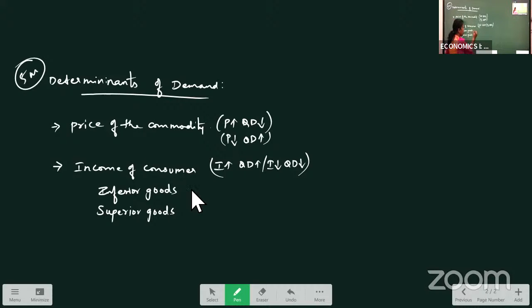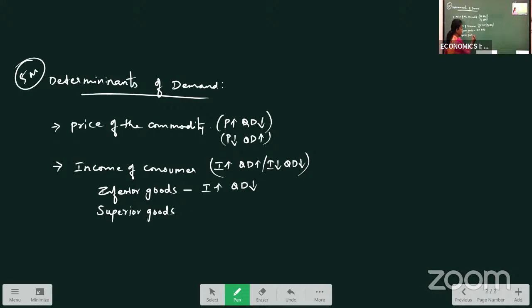Okay, so in case of inferior goods, as the income increases, quantity demanded decreases. Inferior goods means what? The goods which are of low price or low quality. We call such goods inferior goods. When our income levels are increasing, we don't want to take low priced items, because my purchasing power has increased now. I don't prefer low priced items. So such goods are called inferior goods.